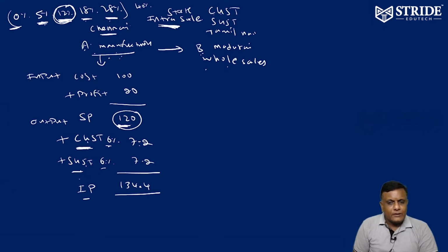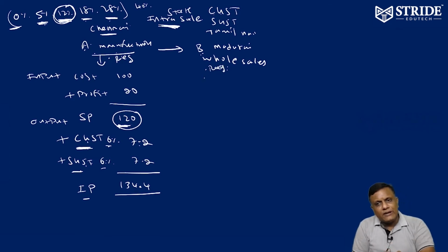Now, he is also registered under GST. If you want to pass a GST credit to somebody else, both people have to be registered. He is a manufacturer, he has to be registered. He is a trader, he has to be registered. Under the indirect tax department, both people have to register for GST. Okay, that's the first step. Now, both are registered.